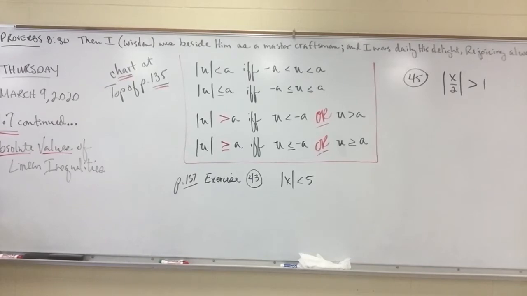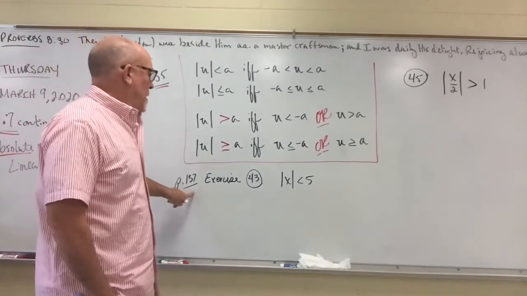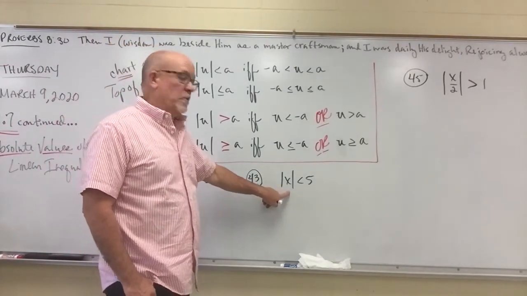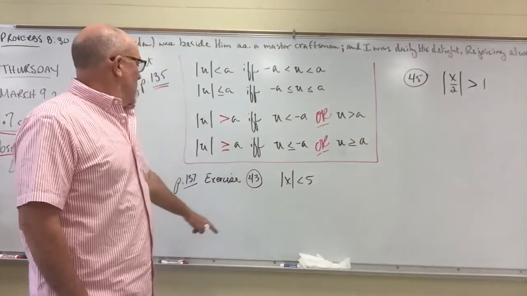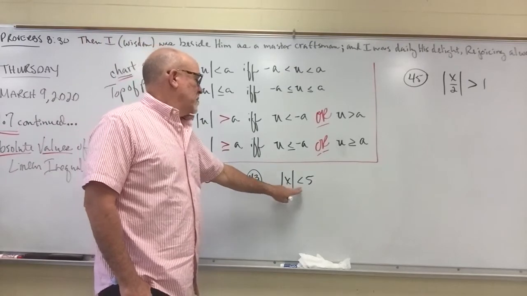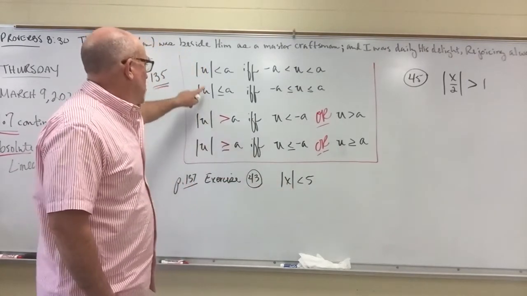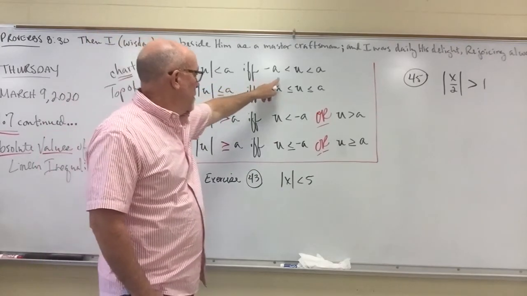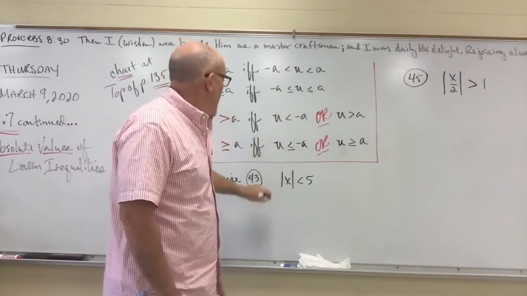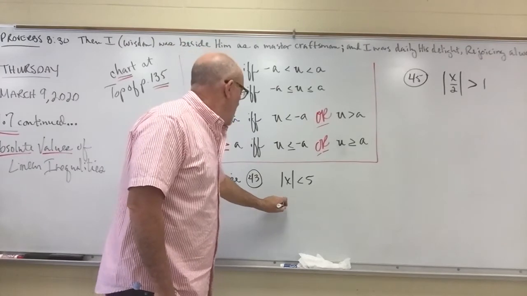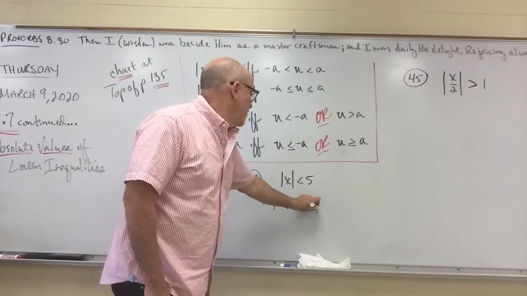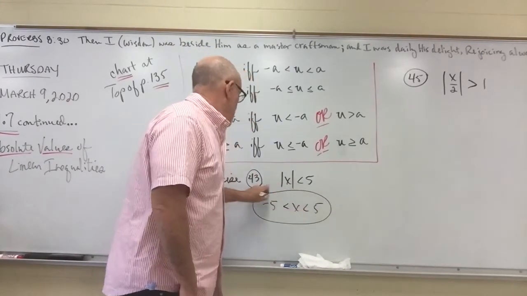So I've chosen 4 odd-numbered exercises off of page 137 with absolute value involved. So this reads the absolute value of x is less than 5. X is going to be our u. We're going to look up on our chart. Looks like the first scenario. So I'm going to rewrite it as negative 5 less than x less than 5. And that is the answer.